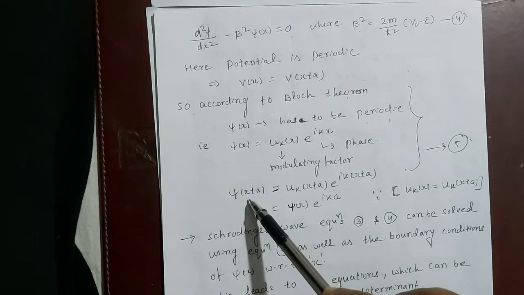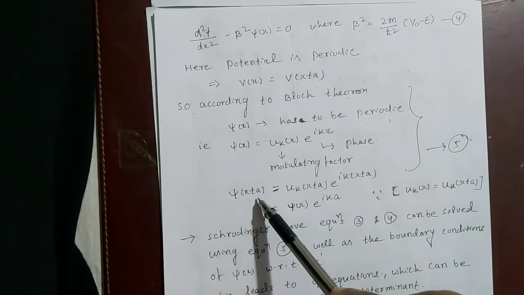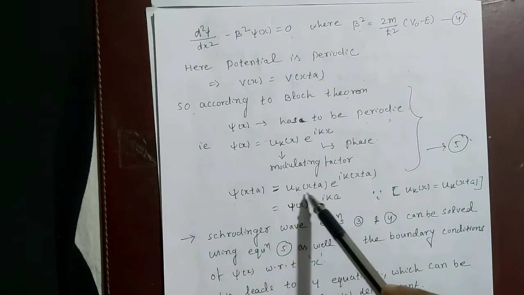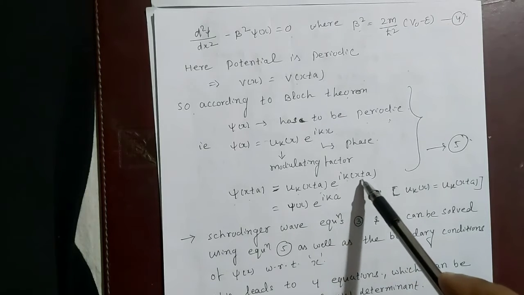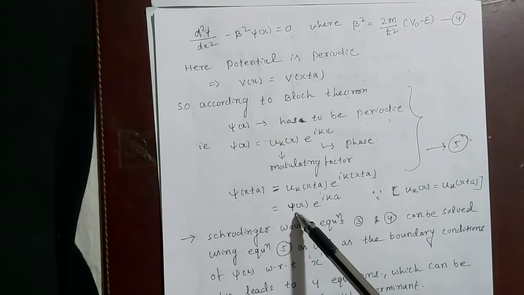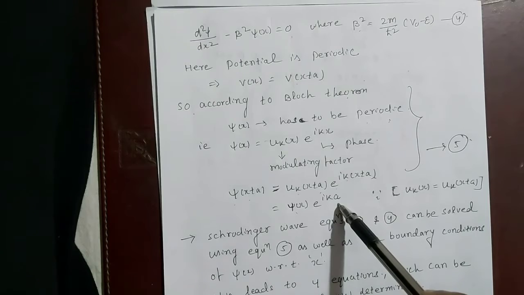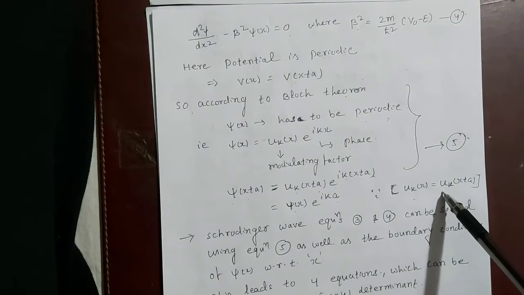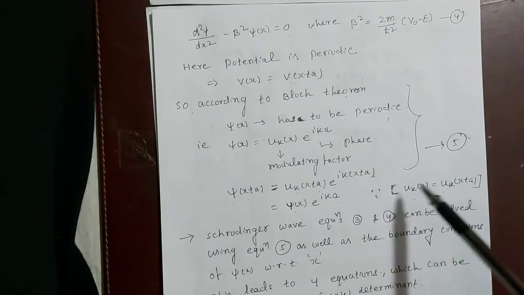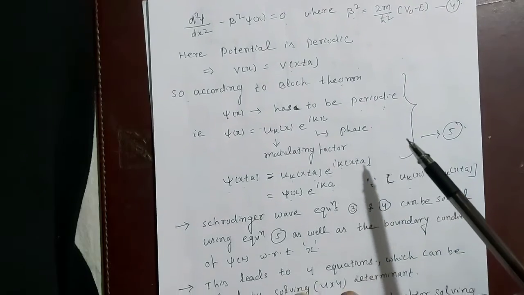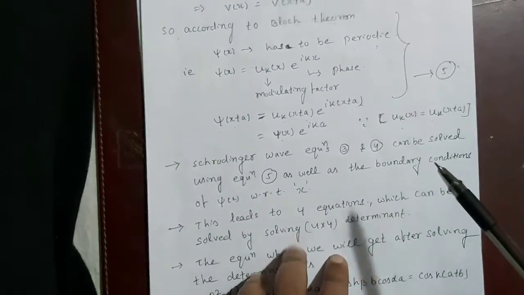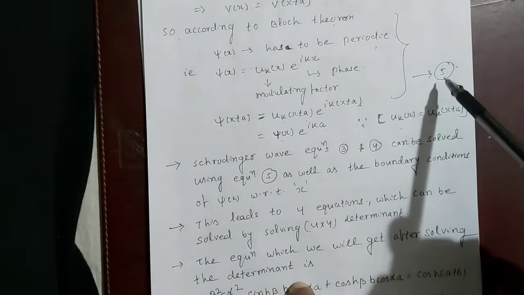So for x plus a position, psi of x plus a equal to u_k(x plus a) e to the power ik(x plus a), which can be written as psi of x e to the power ika, because u_k(x) is equal to u_k(x plus a) because of the periodicity. Let this be equation 5.